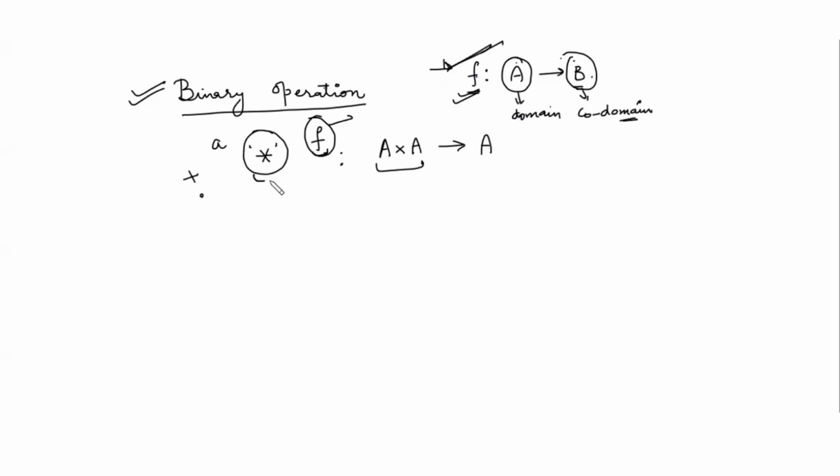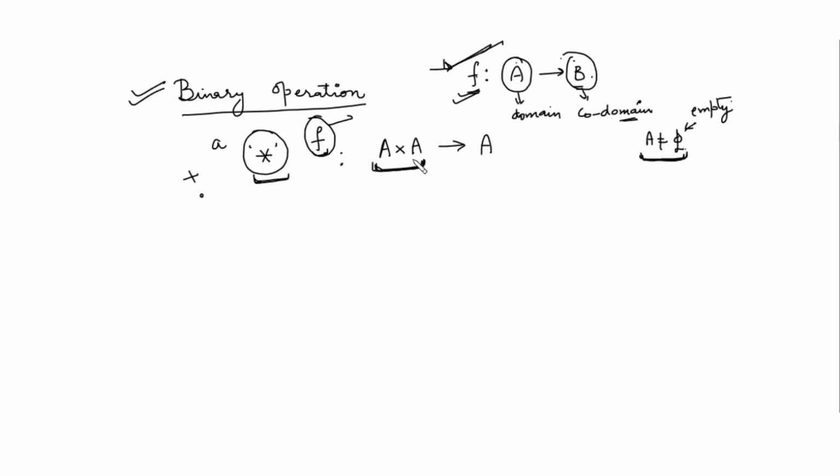So here this star is a function basically, and it is defined on the cross product of the set A, where A is any non-empty set. Non-empty means it has at least one element. This is denoted by A not equal to empty. This phi is the denotation of the empty set. So if I'm saying A is non-empty, this set has at least one element, right?